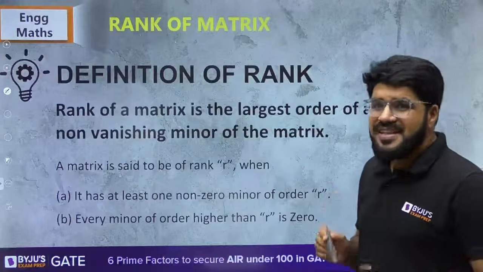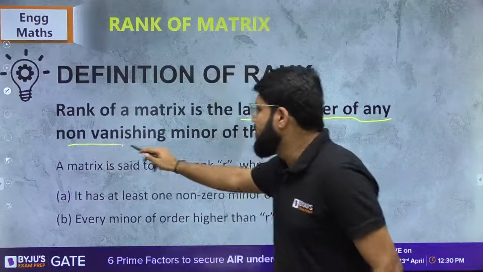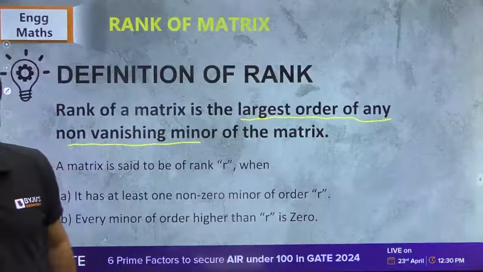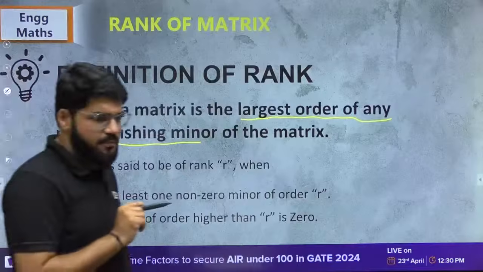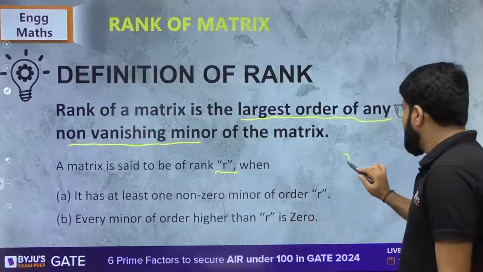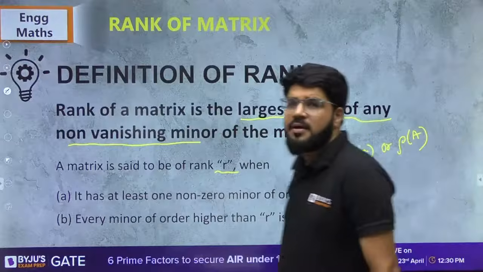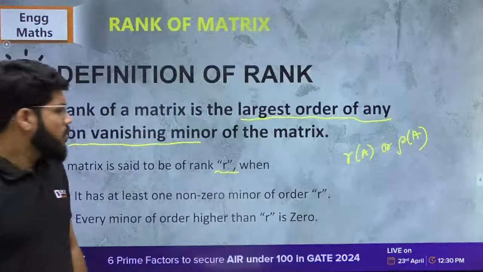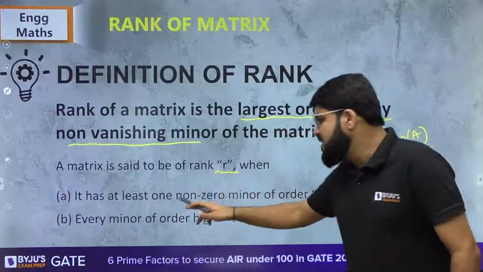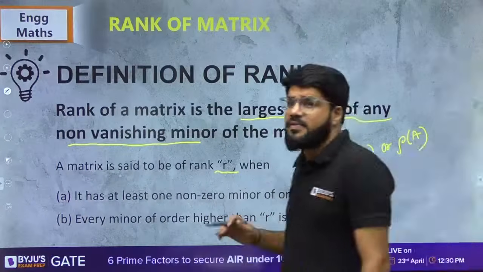So rank of a matrix, now let us understand, is the largest order of any non-vanishing minor of the matrix. Now by non-vanishing I mean non-zero. It is the largest order of any non-zero minor of the matrix. The rank of a matrix is said to be R. Commonly we represent the rank by the notation rho(A), or simply rank A. The rank of a matrix is said to be R if it has at least one non-zero minor of order R, but at the same time every minor of order higher than R vanishes, is equal to 0.